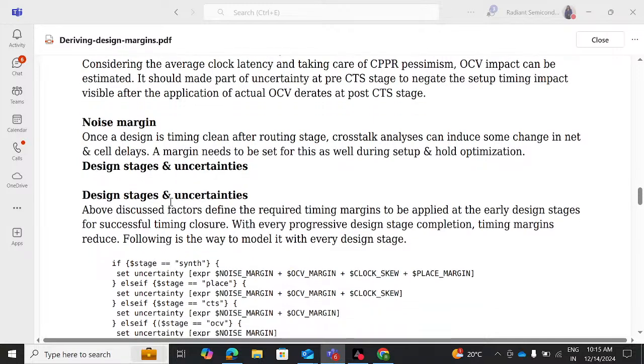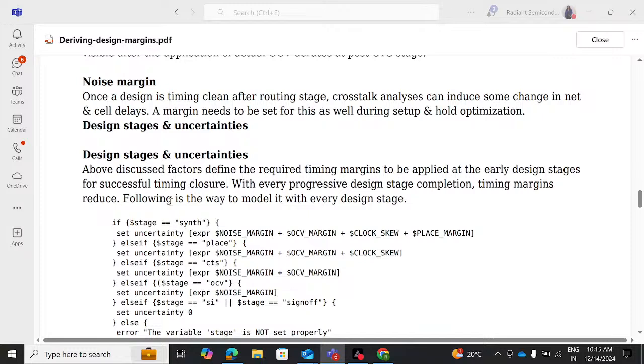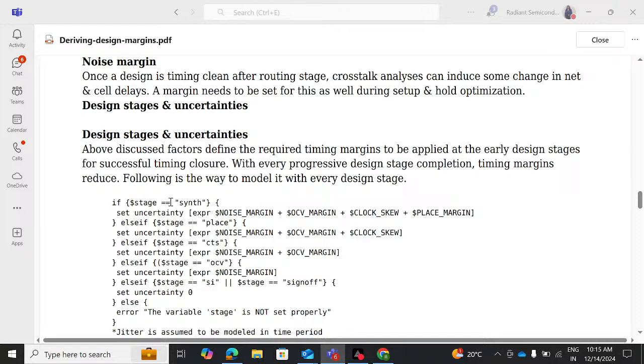Now, apart from the design stages and uncertainties, the above discussed factors define the required timing margins to be applied at the early design stages for successful timing closure, right? With every progressive design stage completion, timing margins reduce. Following is the way to model it with every design stage: noise margin plus OCV margin plus clock skew plus place margin.